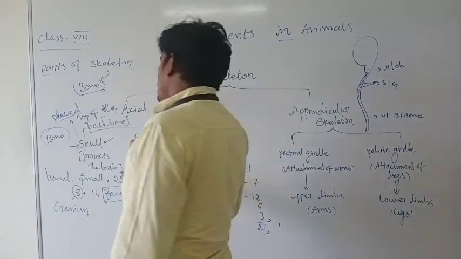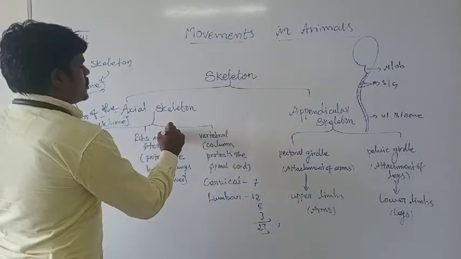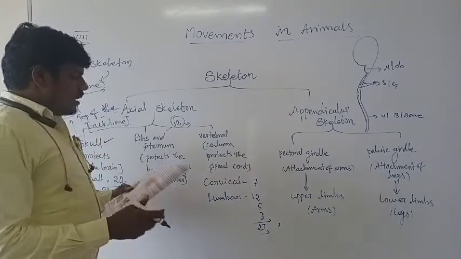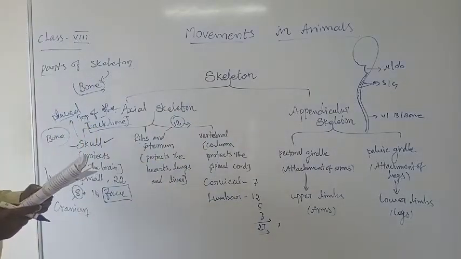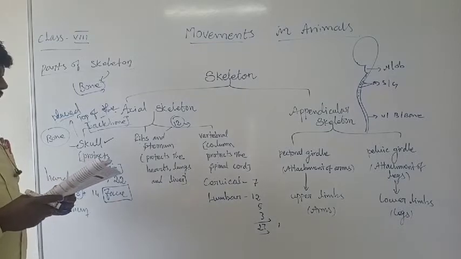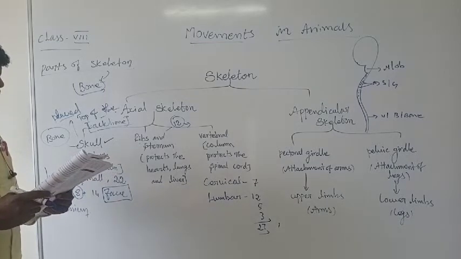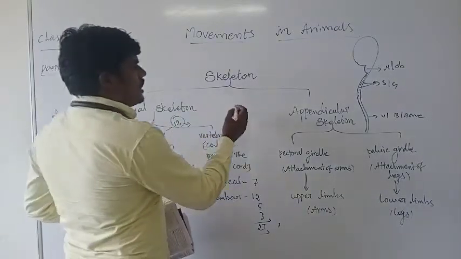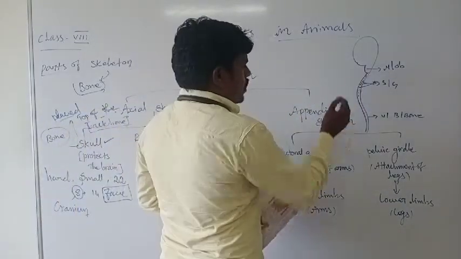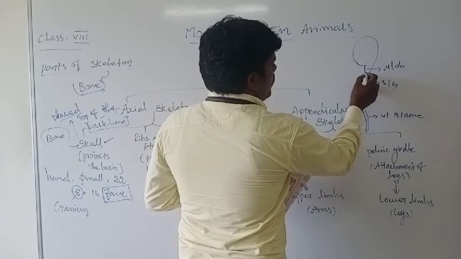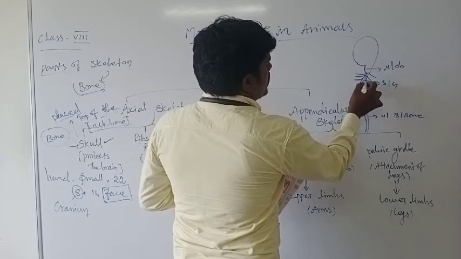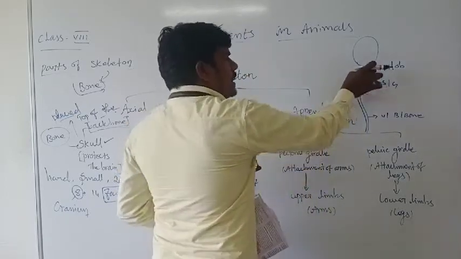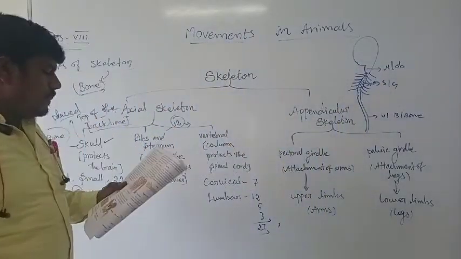So if asked how many pairs of rib bones are present in our body, you just have to mention that 12 pairs are present. At the same time, it is in a cone shape. And then the ribs are attached to the vertebrae at the back, which is curved around to form a cage. Just imagine this is the backbone. Every rib bone connects here. So like that they are present, and that particular structure is a cage.